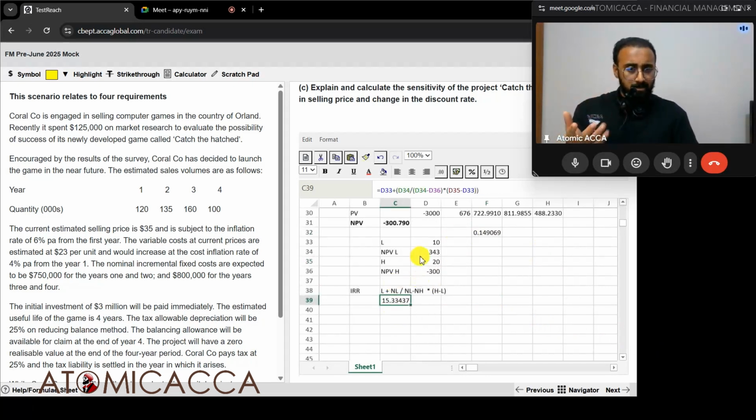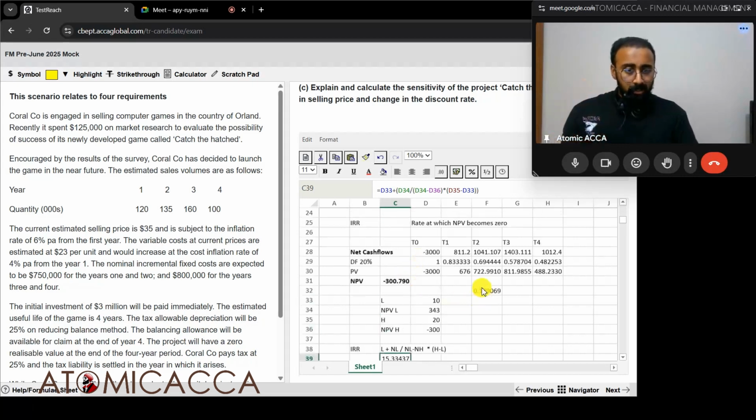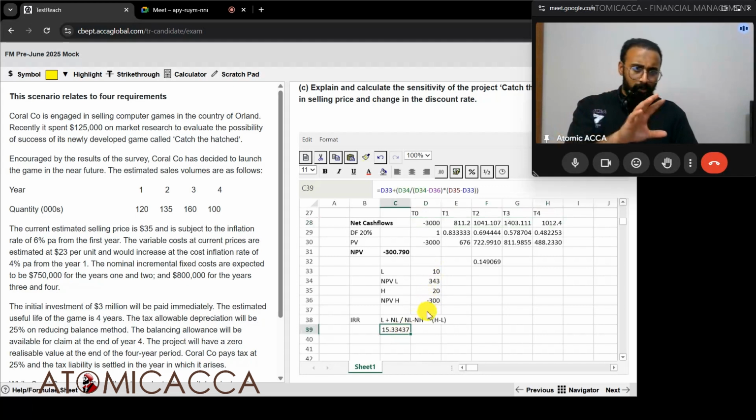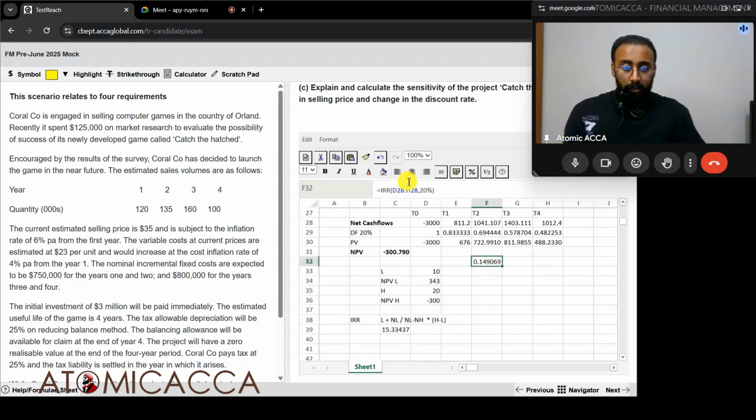Why is that slight difference there? Firstly, because I'm using a formula. Second thing is, here I took cash flows with all the decimals, and here I calculated without the decimals. So that also could have contributed to this. But in the end, your answer will be somewhere very close to each other. So hope you understood the format.